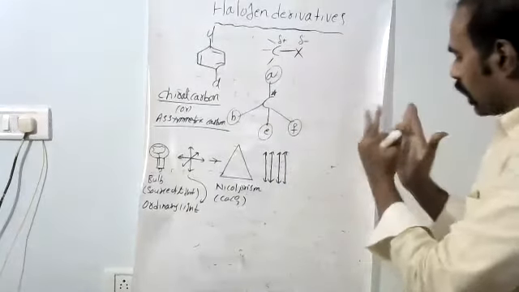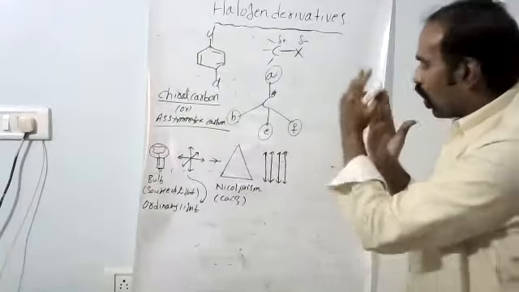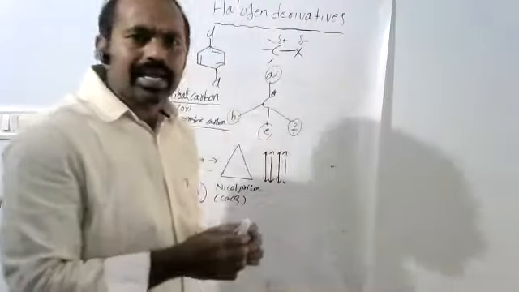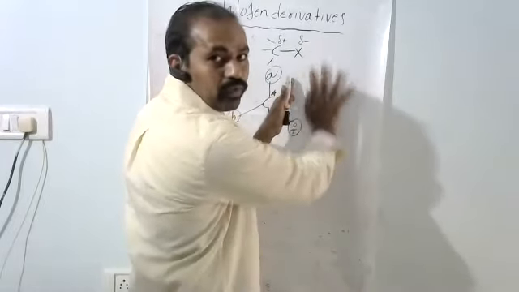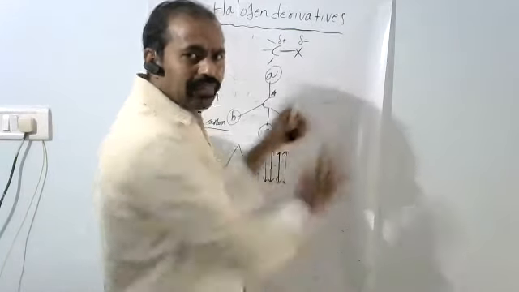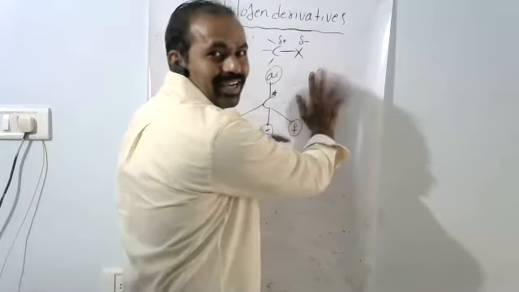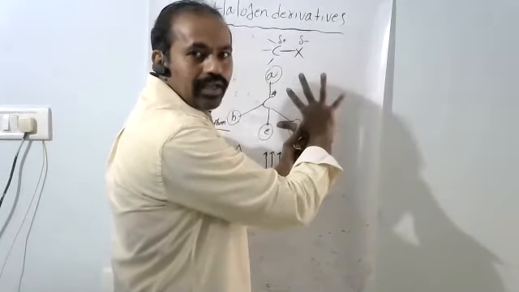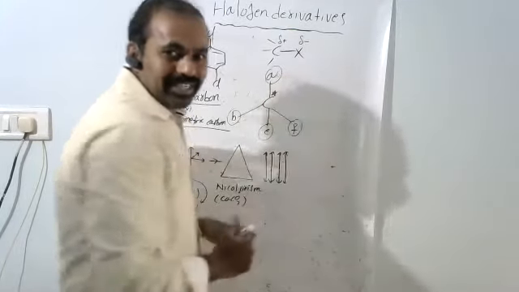On the black screen we observe all photons, white light. All radiations vibrate in one direction. How do we know that? On the black screen we clearly get 4 lines, 5 lines, in one direction. For example, this is the white screen, and this is referred to as the black screen, and we get this type of lines. All lines vibrate in one direction, not all equal. These are all white. Before, ordinary light meant all vibrate equally. After passing through the Nicol prism, we get all vibrating in one direction.